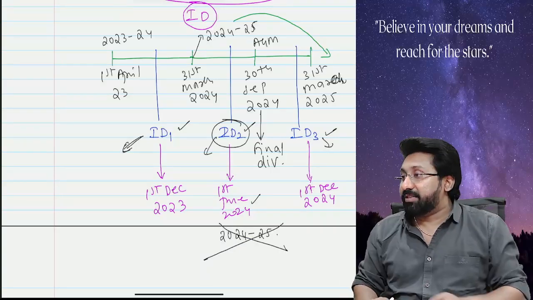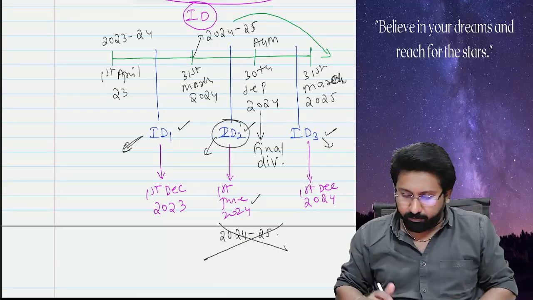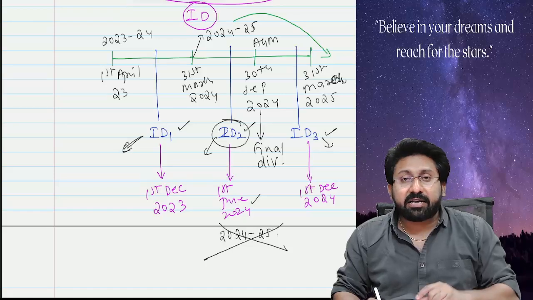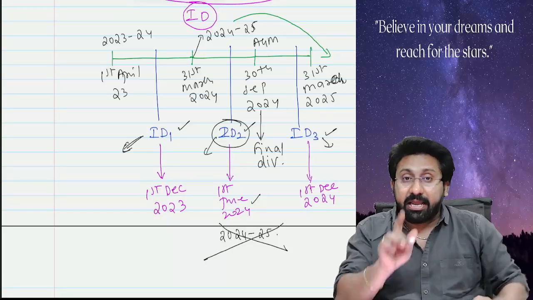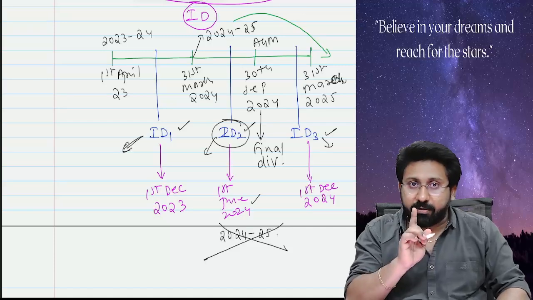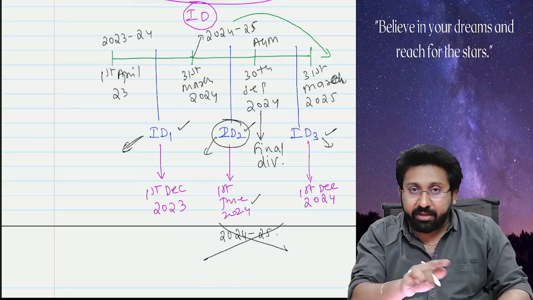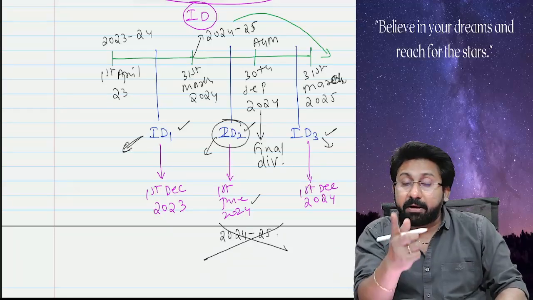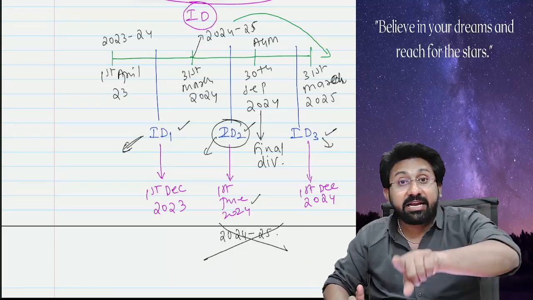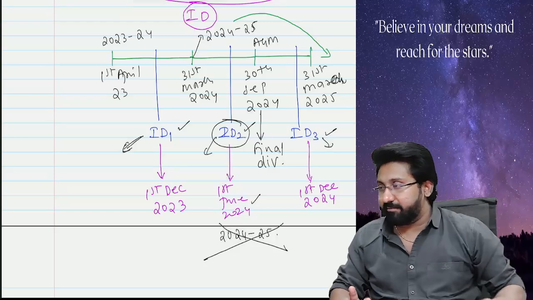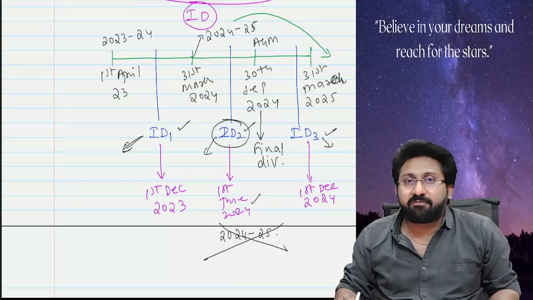Wrong. This is the first mistake that you can make. Because, sir, it is declared after 31st March 2024, so no, sir, it belongs to the next financial year? No. Listen to my words: any dividend declared after the financial year end but before the AGM will be treated as interim dividend of the last year only.